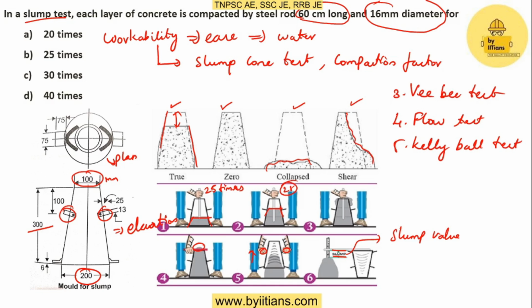So for this question, we have to compact 25 times each layer. So option B is the right answer.